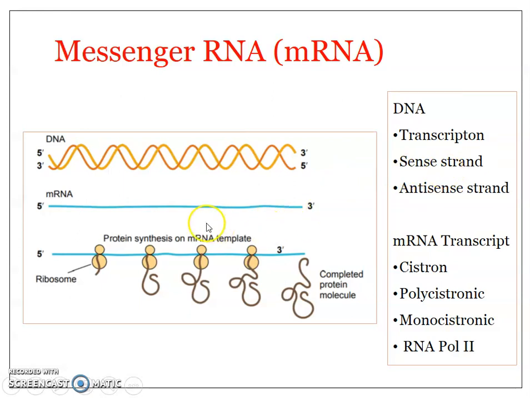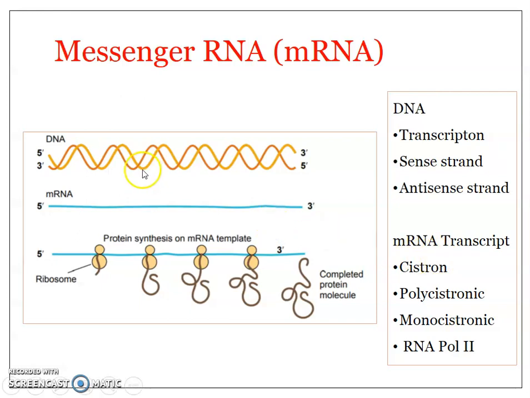Okay, now this process is known as transcription. DNA giving rise to mRNA. Once this mRNA is mature, it will move to the cytoplasm in the case of eukaryotes, where the translation takes place. The newly formed mRNA produced by the process of transcription from the DNA is known as the mRNA transcript.